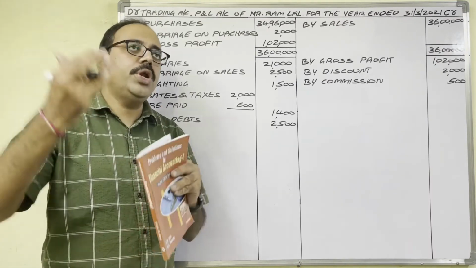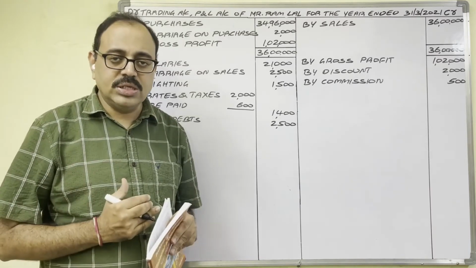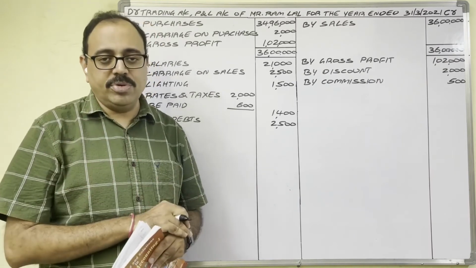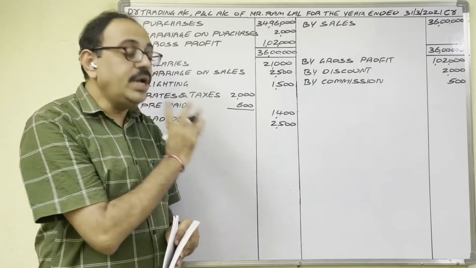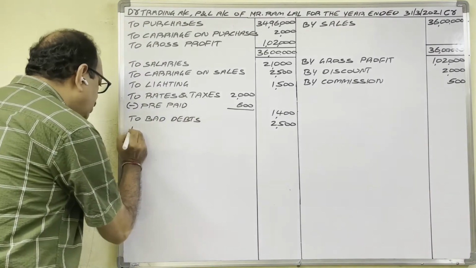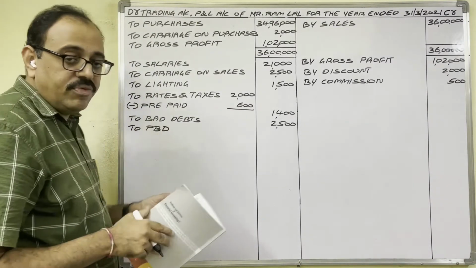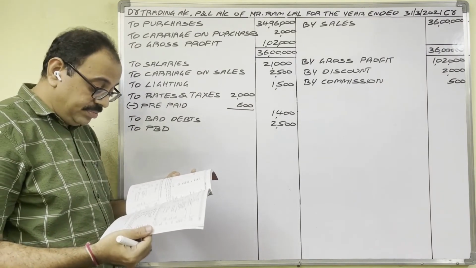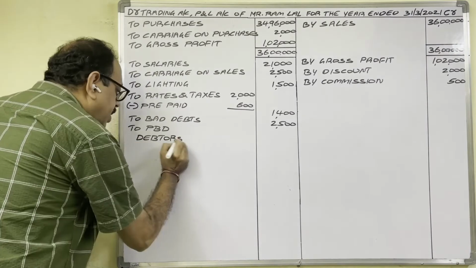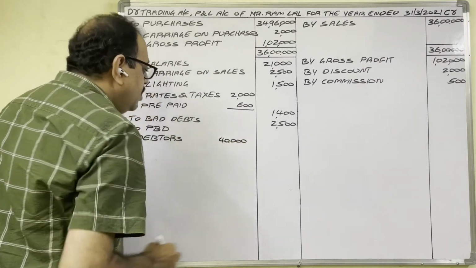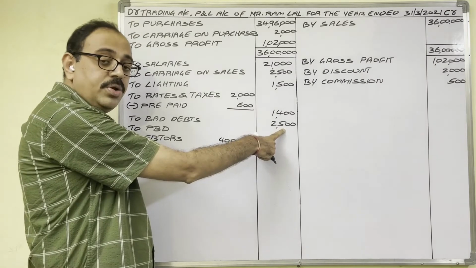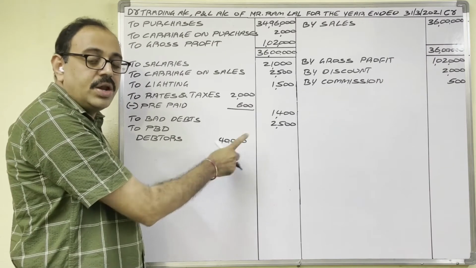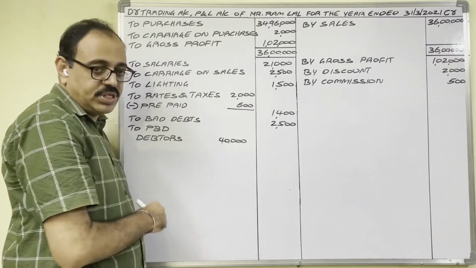If debtors are not going to pay the money to us, it is one loss. We are expecting that 5% of these debtors may not pay the amount. So expected loss we have to show on debit side. To provision for bad debts. Amount is not given, 5%. You have to calculate on debtors. Debtors amount is 40,000 rupees. Debtors in inner column and bad debts are also given in the adjustment now. Means these bad debts first we have to subtract from debtors. On remaining debtors only we have to provide provision.